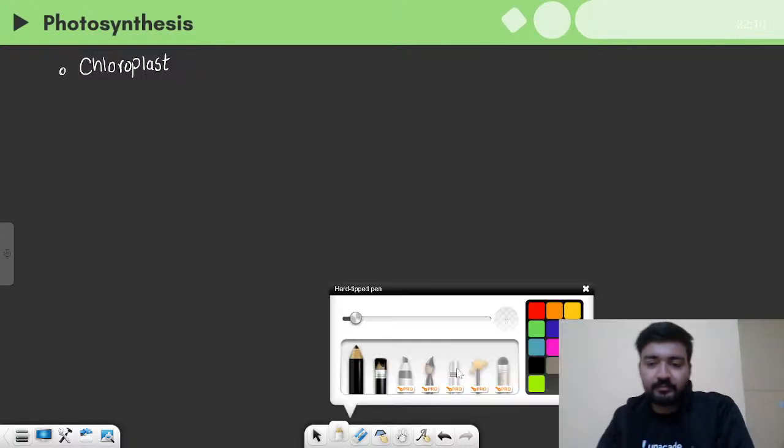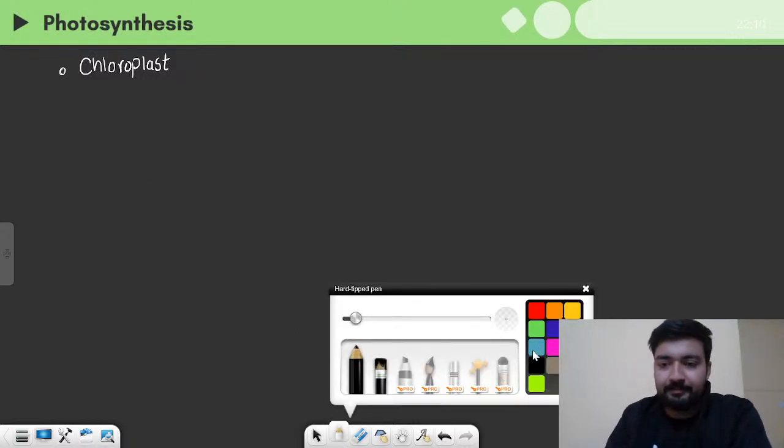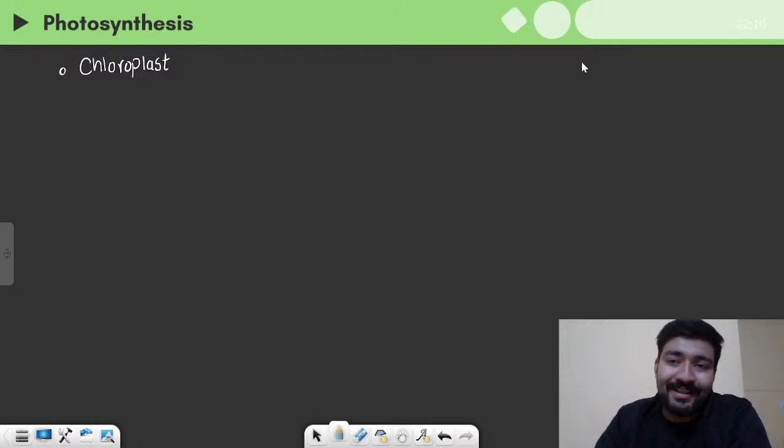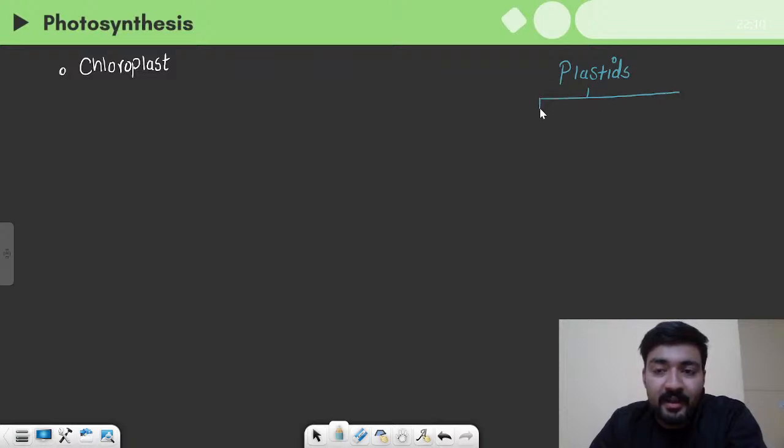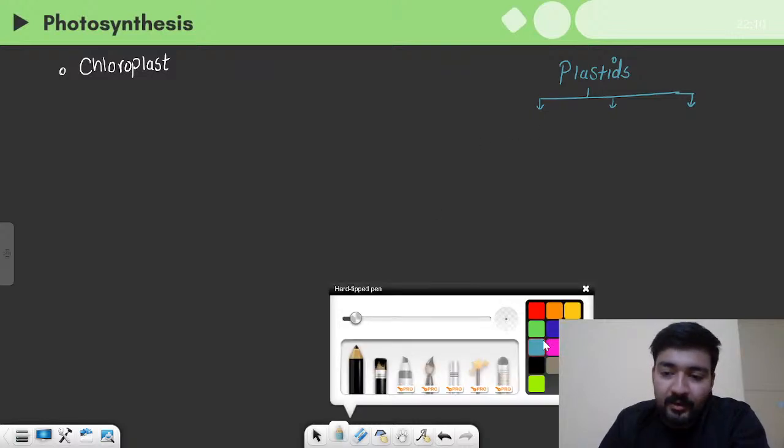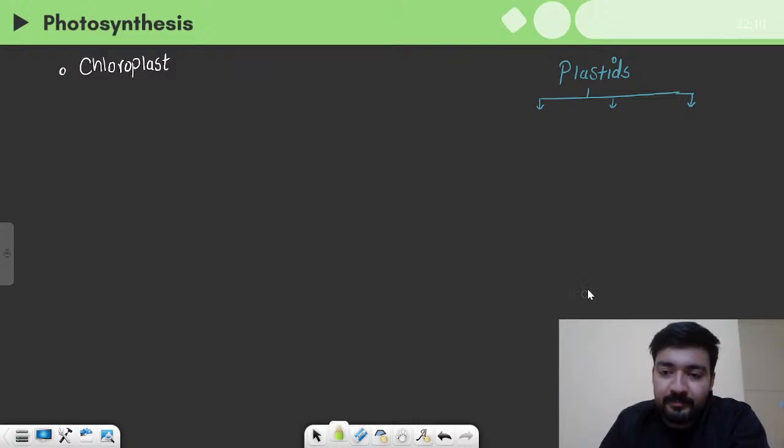So see, in the chapter of cell, we had discussed that there is an organelle known as plastid, right? And plastids are only present in the plant cells. They are absent in animal cells. And plastids were of three types. So first was the chloroplast,